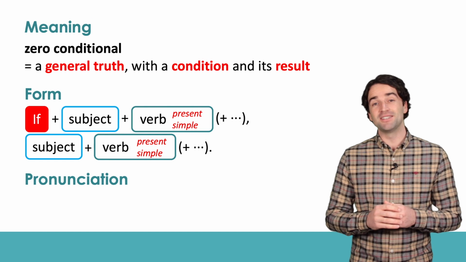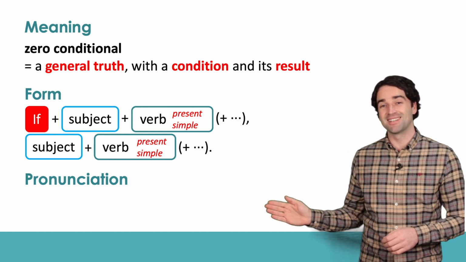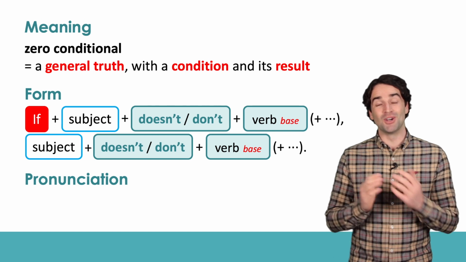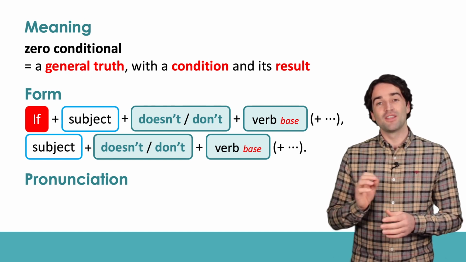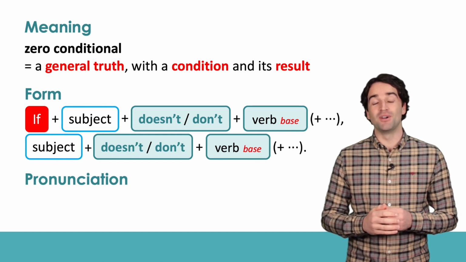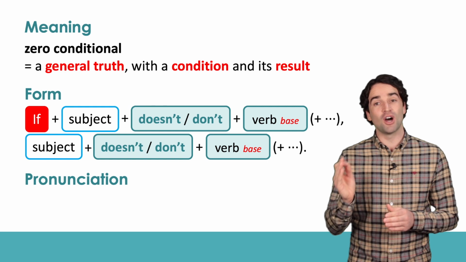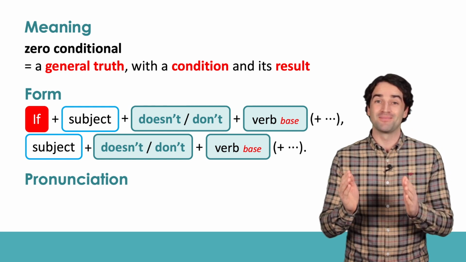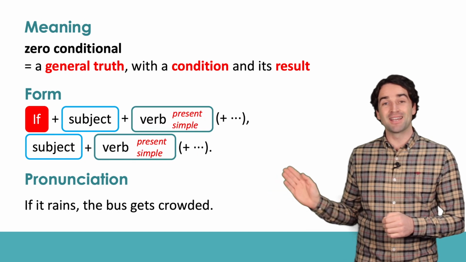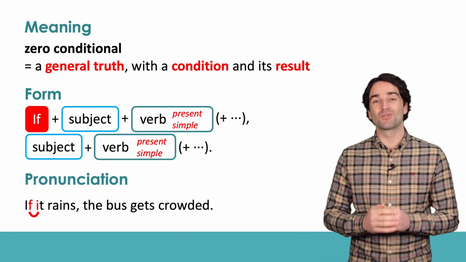For a negative sentence, you change both verbs like this: doesn't or don't plus the base verb. The last bit to review is the pronunciation. We learned that the last consonant of a word is linked to the next vowel sound. So this sentence sounds like this: if it rains, the bus gets crowded.